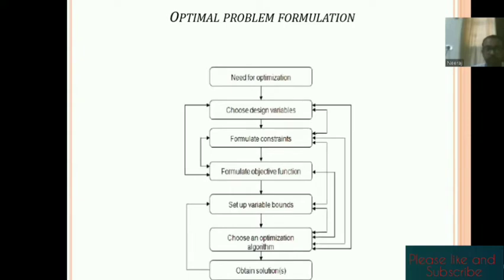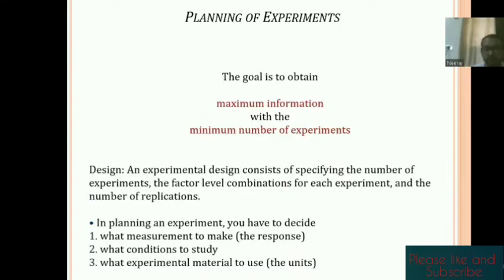Okay. So before that algorithm, how can we design our experiment? Depending upon the number of factors, we can design our experiment. But what is the procedure? The main objective of this planning of experiment, or design of experiment, is to get the maximum information from the minimum number of experiments. So how can we come out with this design of experiment and all other things?